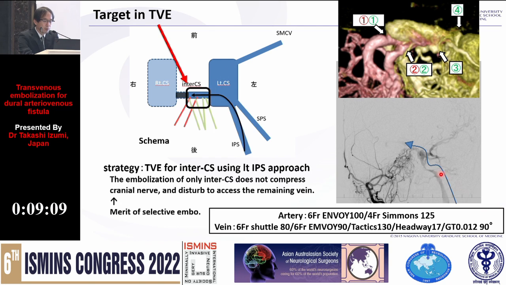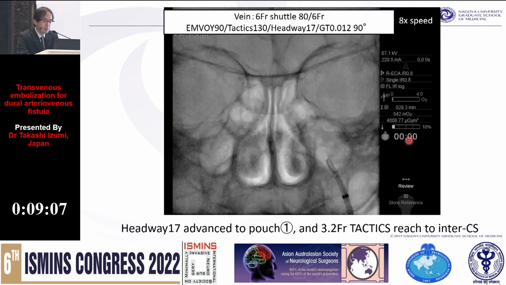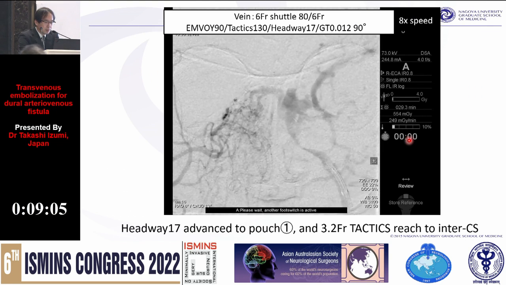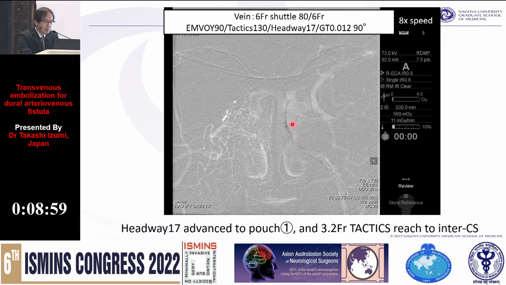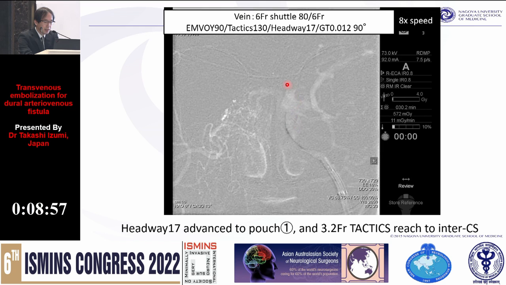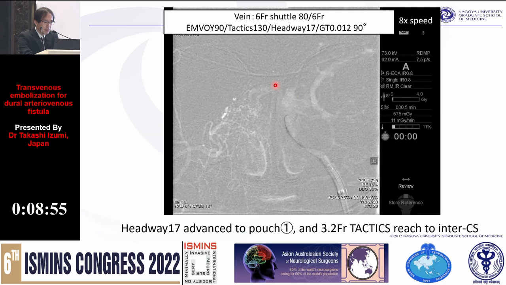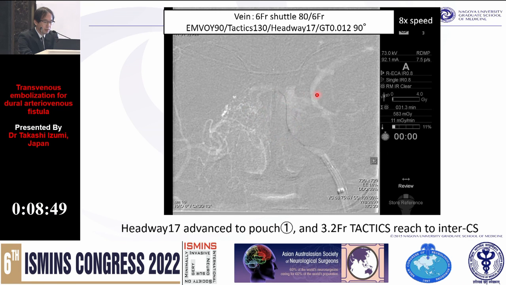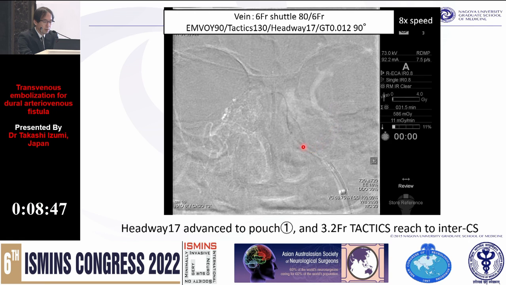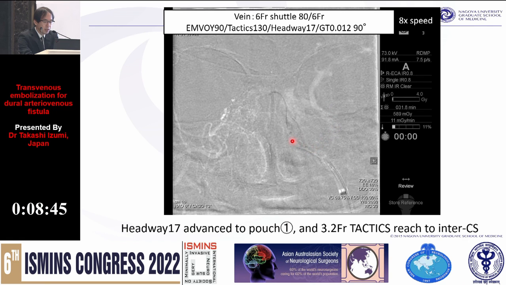Here is the access route. This is an 8x speed video, AP view. Here are the IPS and the cavernous sinus, and in the cavernous sinus the right 2 shunted pouches. Microcatheter here and distal access catheter here.